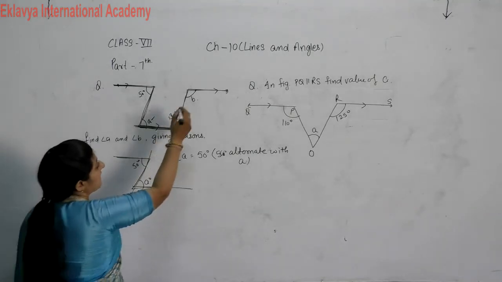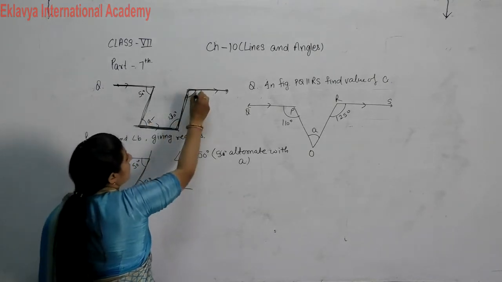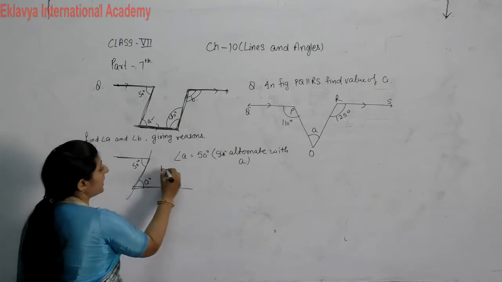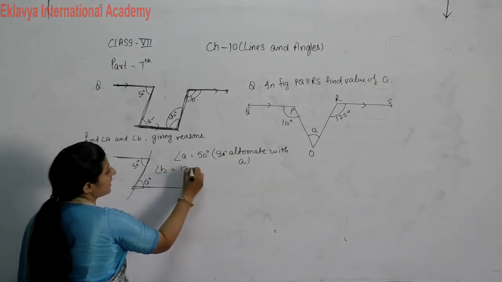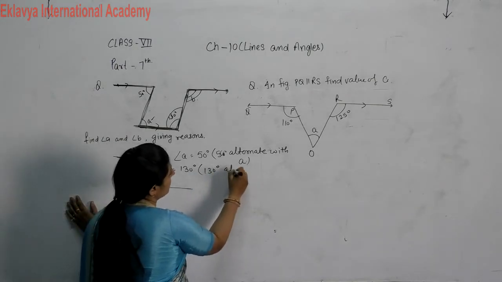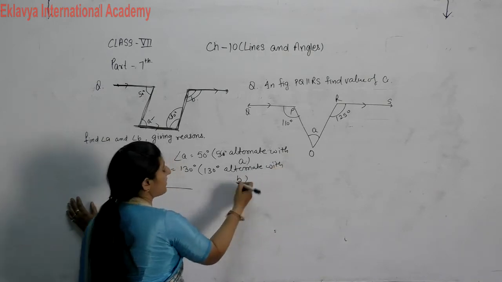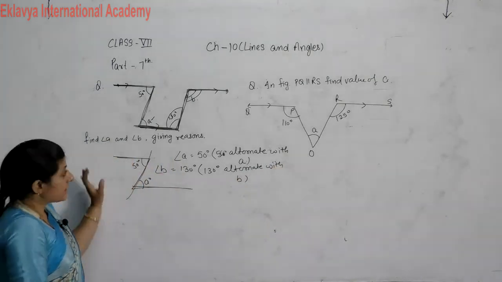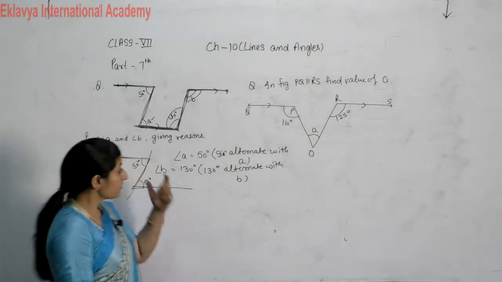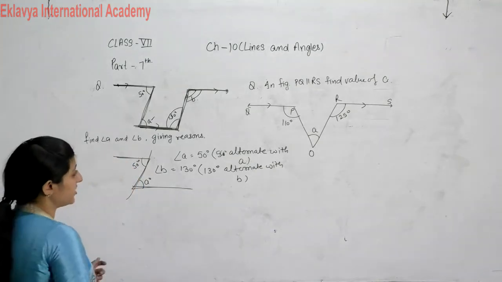In the next case, again it is forming a Z, so these types of angles are also alternate angles. Then what is the value of B? B is also 130 degrees, because 130 degrees is alternate with B. Whenever we solve these types of questions, we will give the reason also, because of which reason they are equal or have some relation.